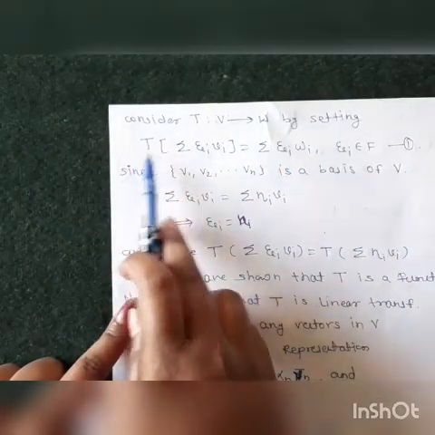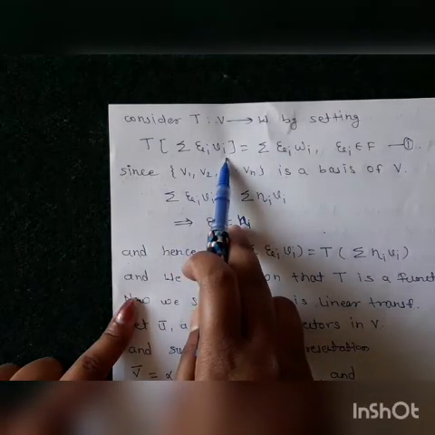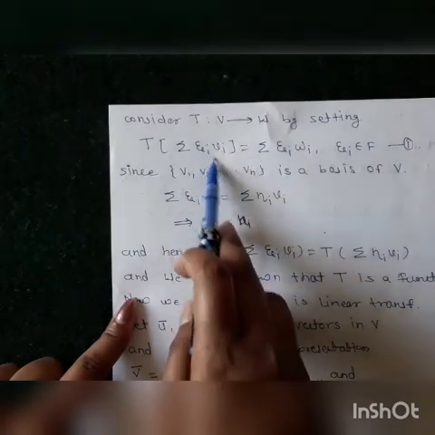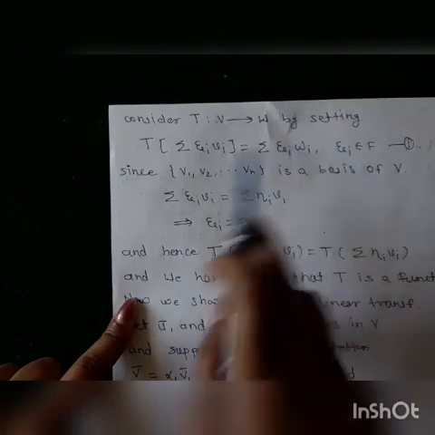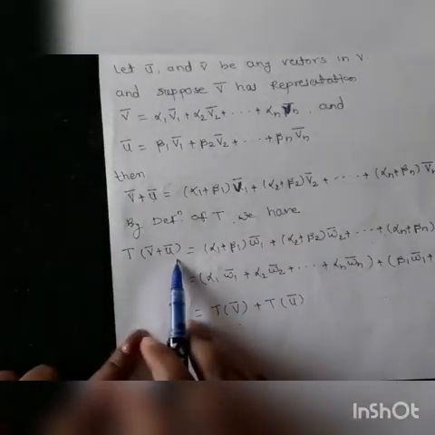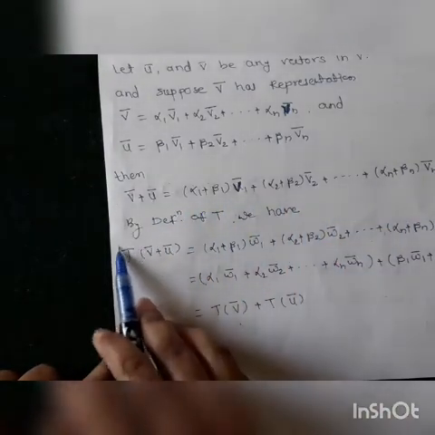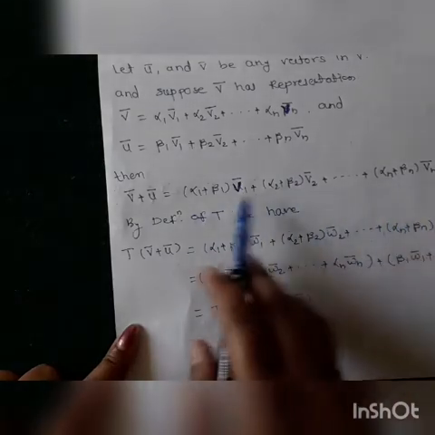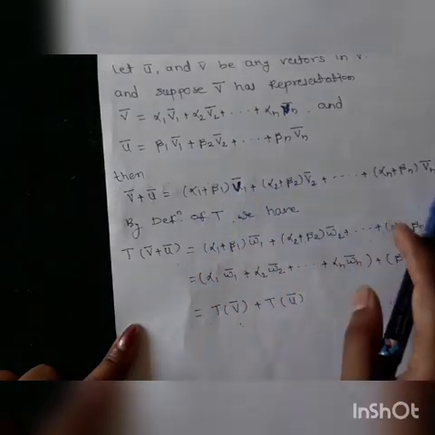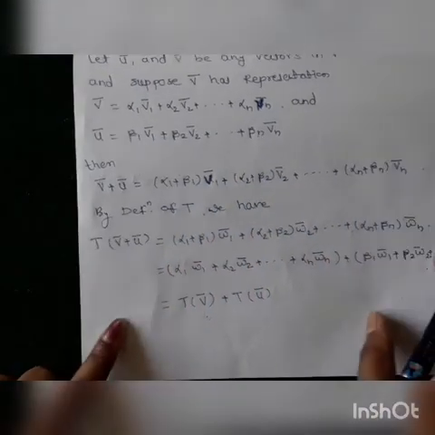If we apply T on this linear combination, the resulting element should have Vi replaced by Wi. Look here, we applied T on V bar plus U bar. We know the value of V bar plus U bar, and if we apply T on it, all these Vi's are replaced by the Wi's, by using the definition of T.